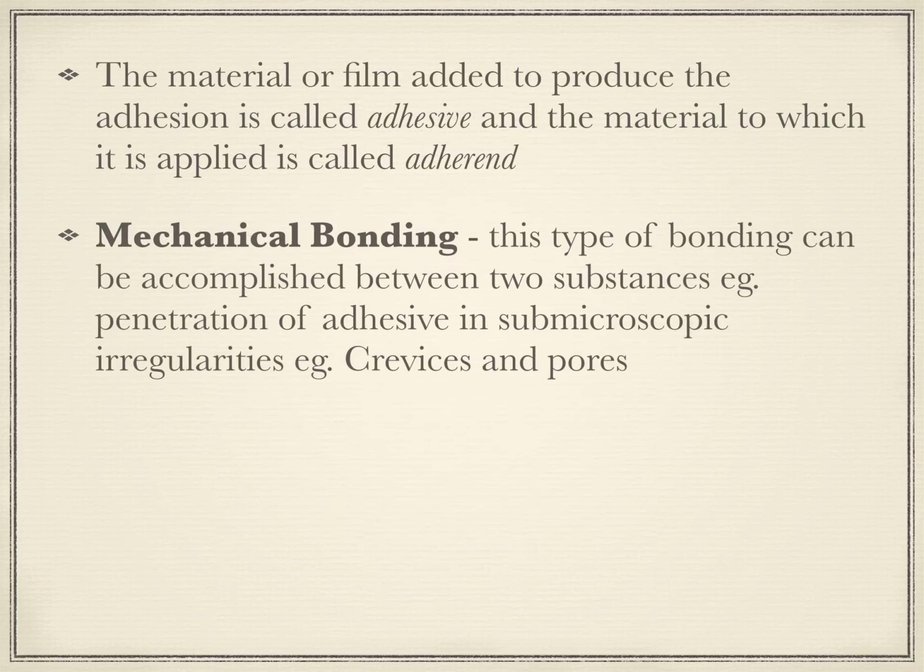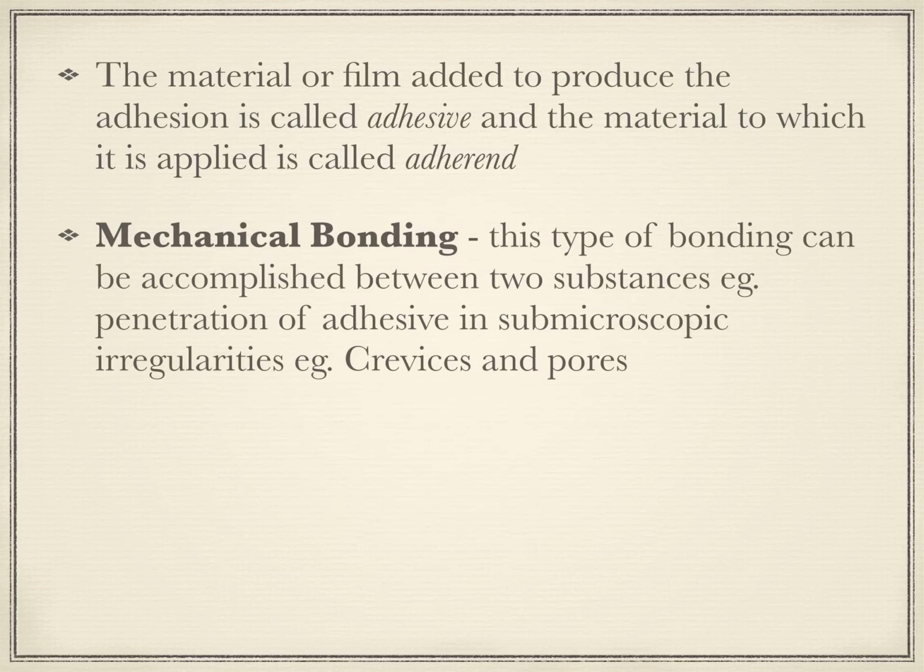Now what is the meaning of mechanical bonding? This type of bonding is generally done in dentistry, and it is accomplished between two substances, for example penetration of an adhesive in submicroscopic irregularities. That means, for example, crevices and pores. Generally, when you want a restorative material like composite to adhere to the tooth structure. Now, if you're just going to put composite on the tooth structure, it is not going to adhere.